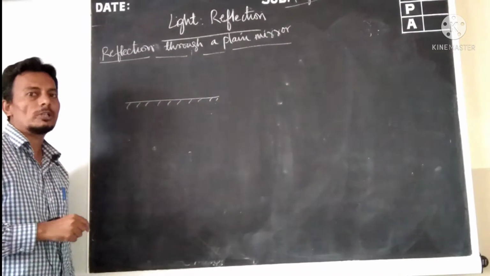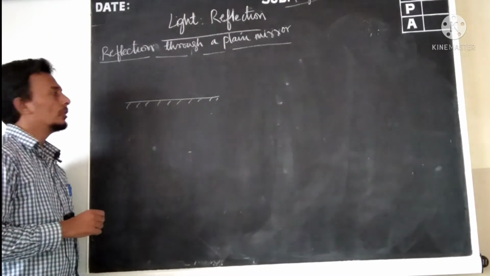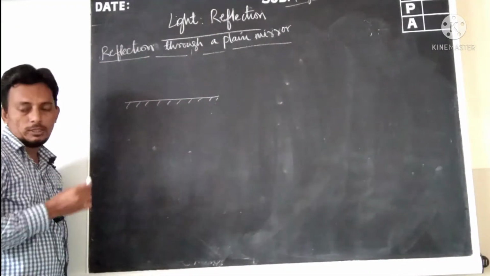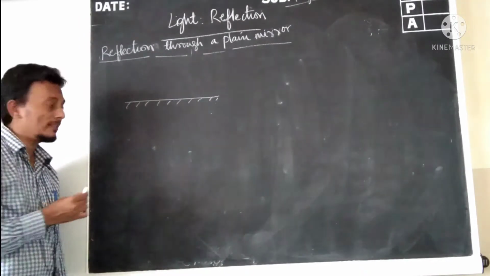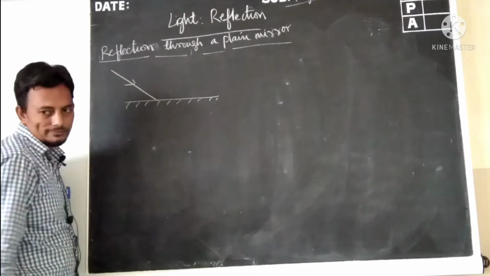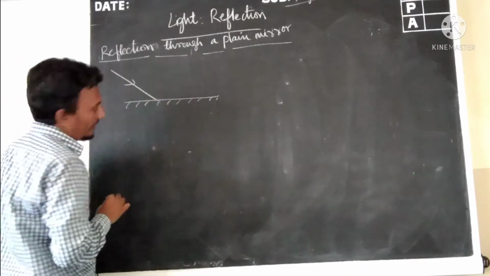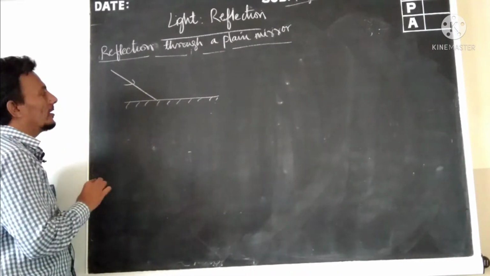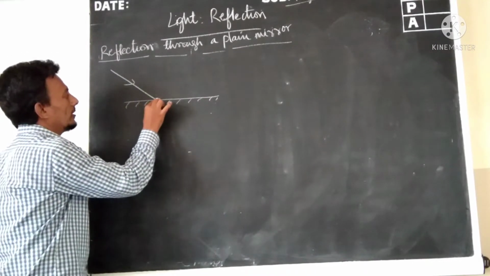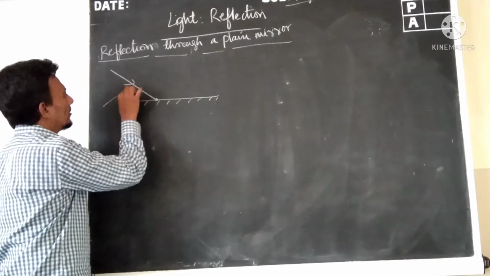When we are talking about reflection of light through our mirror, as we have learned in the previous classes, the first thing that comes to our mind is the incident ray and the reflected ray. But before talking about the reflected ray, we are going to talk about the incident ray.